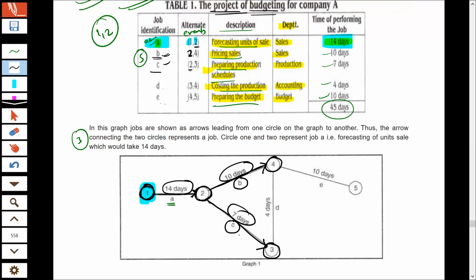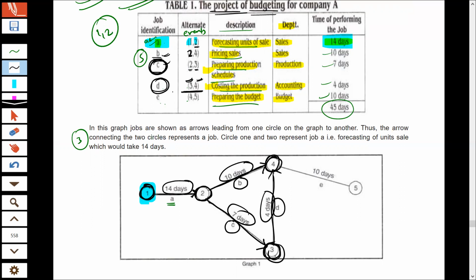This is activity C. And then activity D will start. Activity D will start when activity C is completed. Activity C will complete at event 3 and then activity D will start from 3 and will end at event 4. So from 3 to 4 we have activity D, which will take 4 days. So you can see 3 4 event is for activity D.